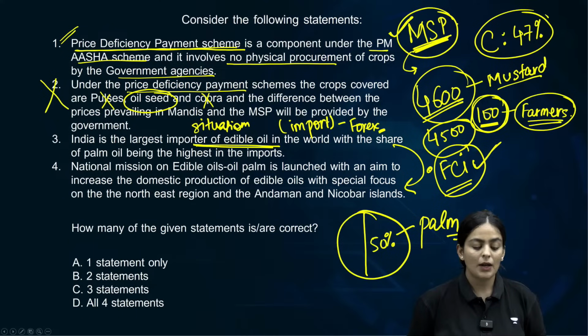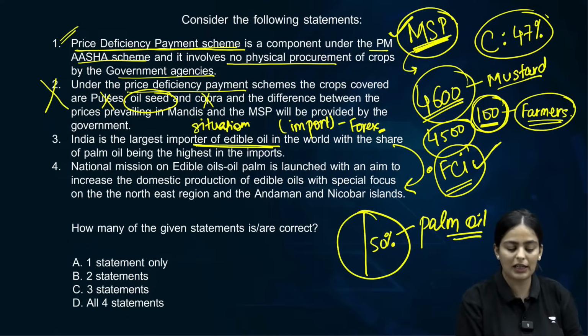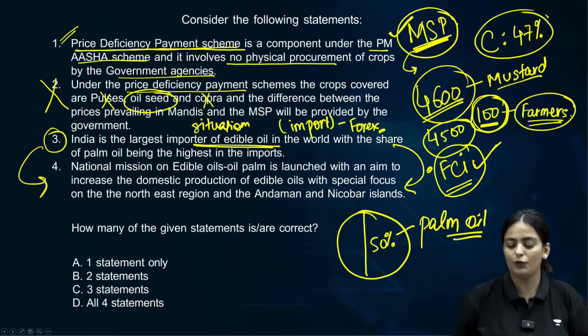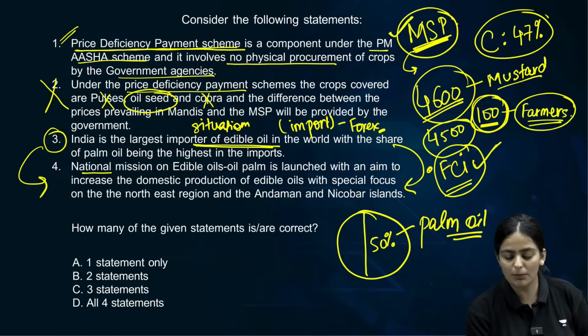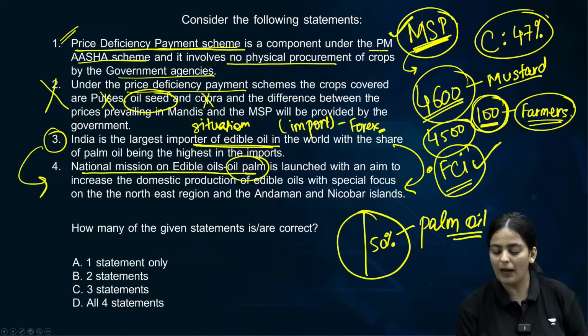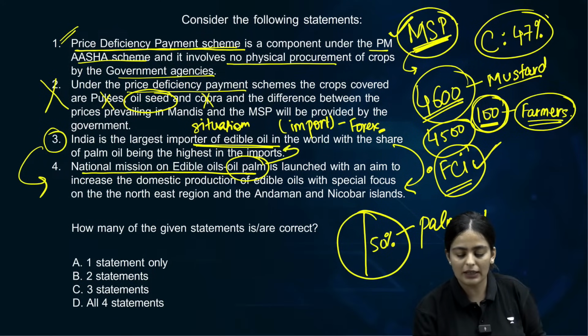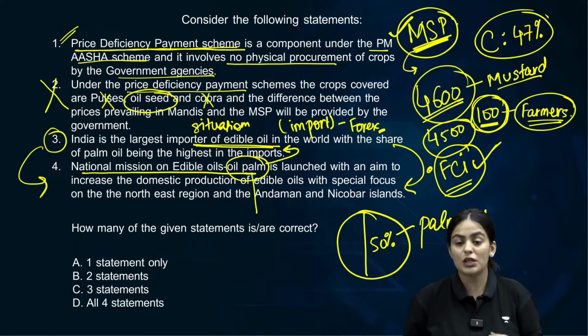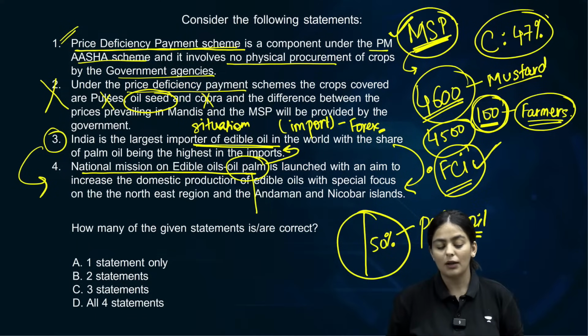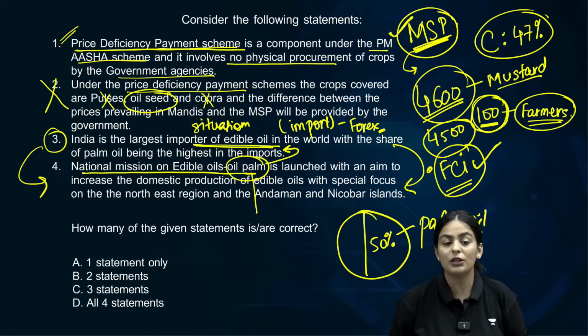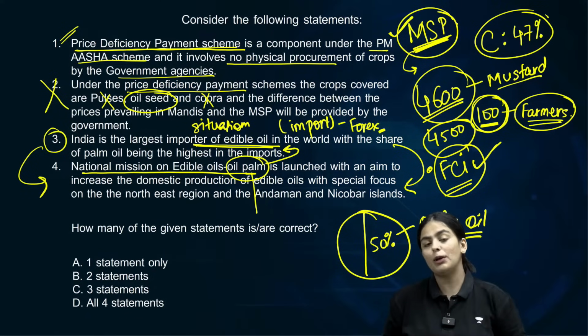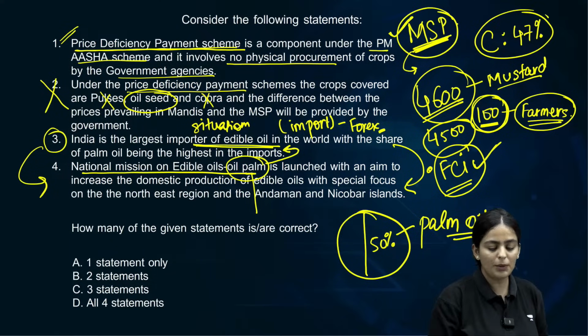Do you understand? Which is why the third statement is going to give you a hint on the fourth statement. It is written the National Mission on Edible Oil Palm. Do you understand the focus on oil palm? This will help you in even understanding the third statement, that in a new scheme that was launched, particularly oil palm is written. What does that mean? Because the maximum import in the edible oil basket is of palm oil. Clear about this? So the fourth statement's mission is basically to solve the third statement's problem.